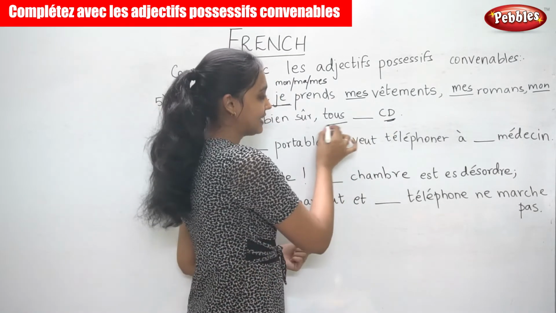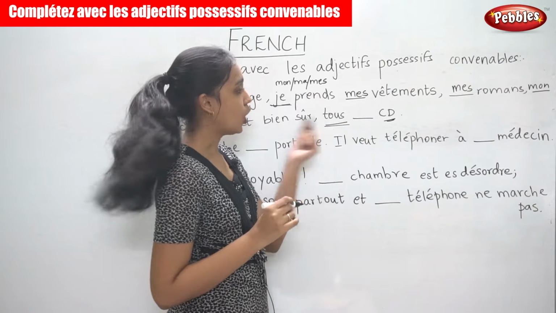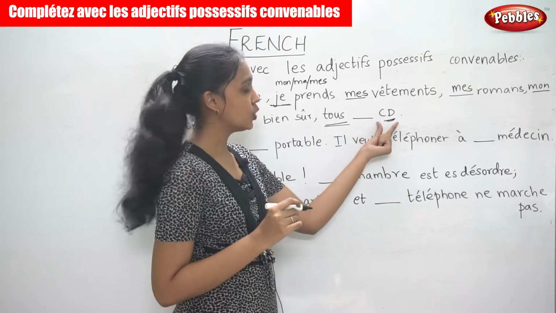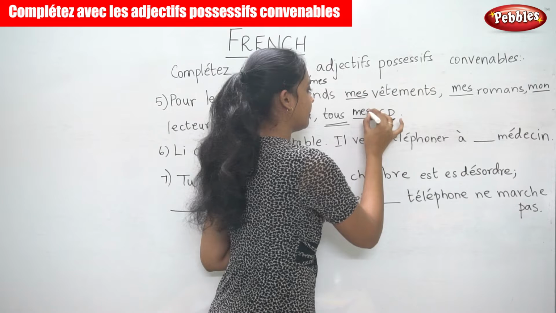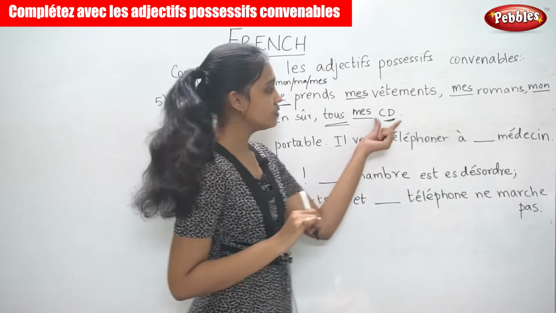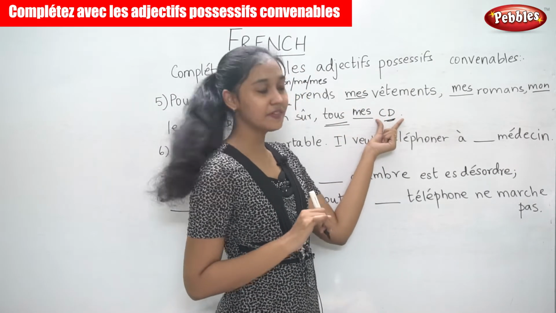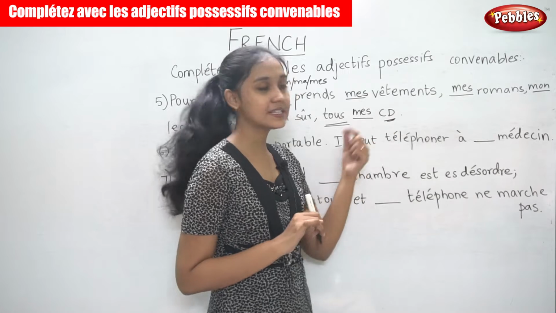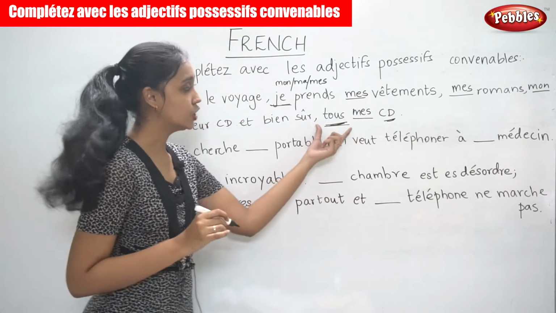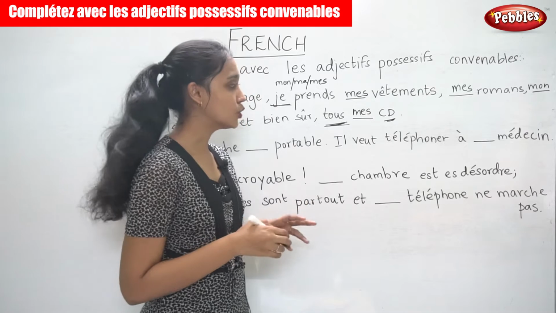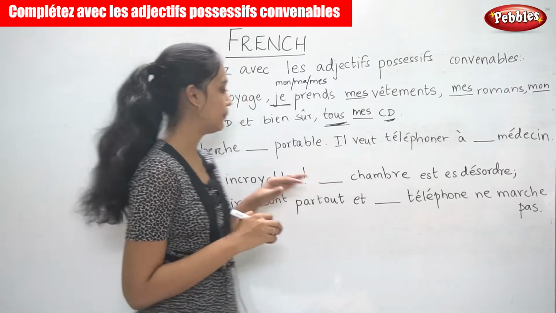So the clue for that is tout, all the CD. So it is in the plural form. So again we write mes. Okay, now CD is actually an abbreviated form, so we won't know whether it is in the singular or plural. But this word here, tout, gives us a clue that it is in the plural form.